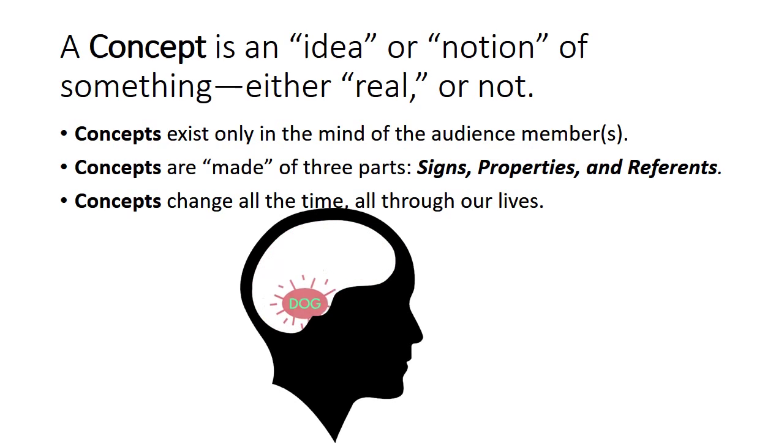And all I'm going to look for when I grade your essays is, did you use several different signs? And think of that as using different words for the same thing, just different vocabulary words. Those can be different signs. Did you list some properties? Did you describe what makes that concept what it is? And did you give some examples, some reference? Give me your definition of this concept, and then later on you can think about how your definition of the concept might be different from other people's definitions of the concept.